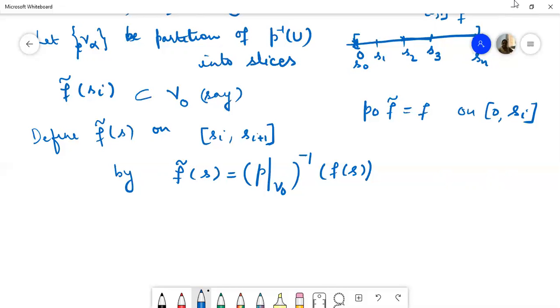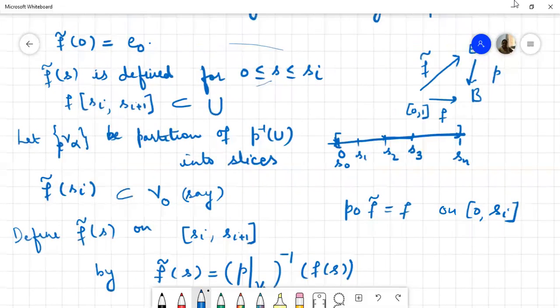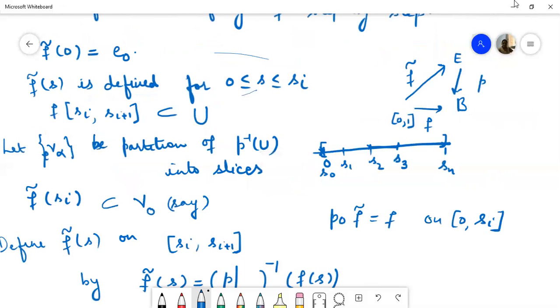So for each point Fs, let us see in this diagram, we take a point S here in the interval Si to Si plus 1. Then we know f of s belongs to U in this space V. Then this U is homeomorphic to V naught here, and the homeomorphism is the mapping P restricted to the space V naught.